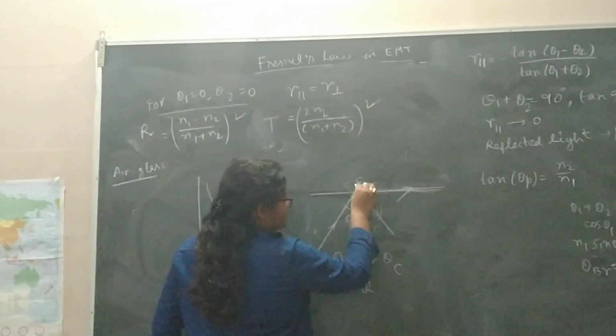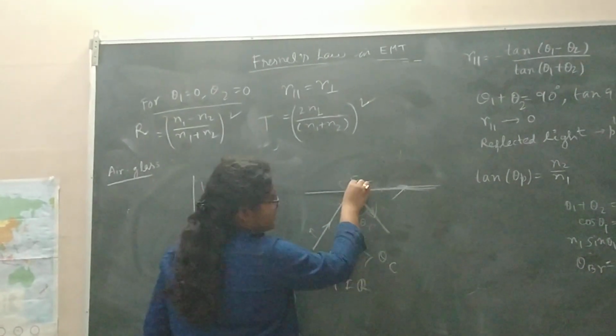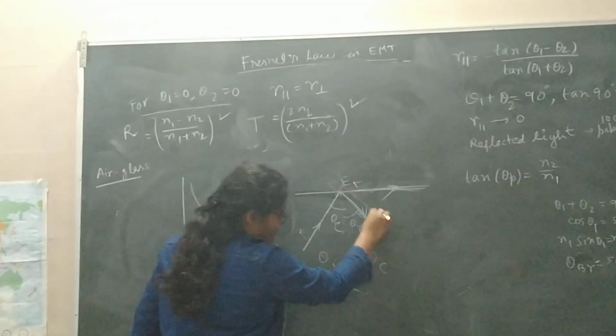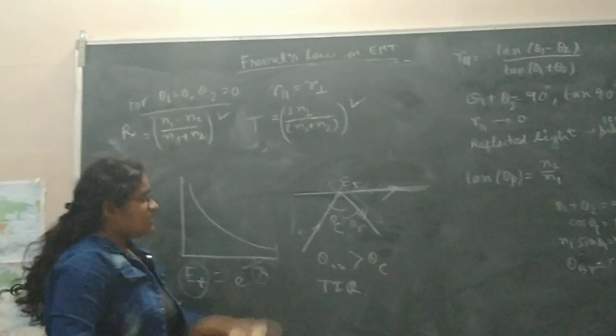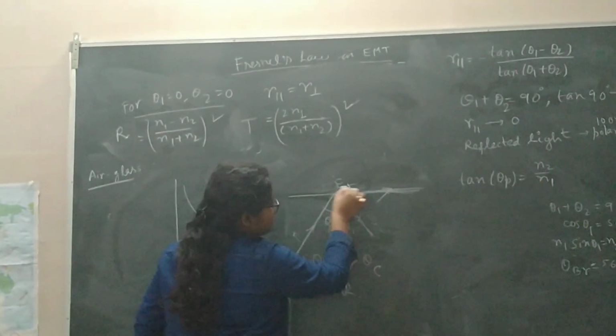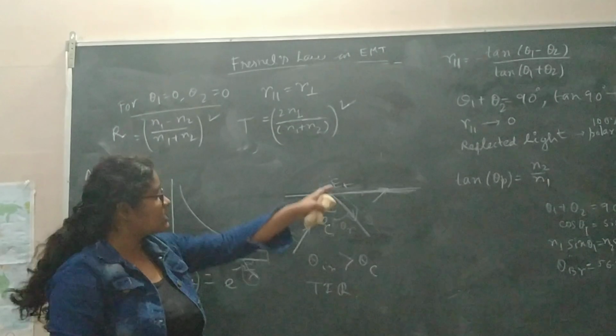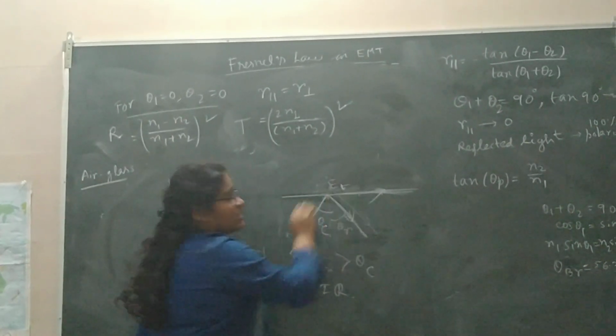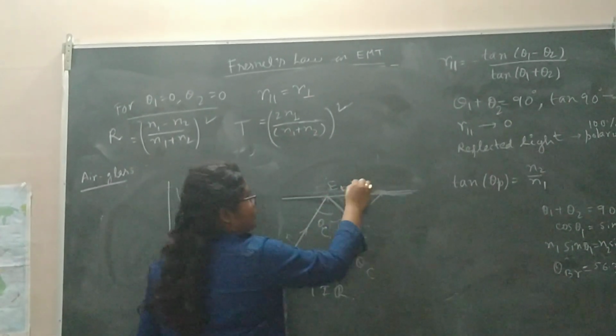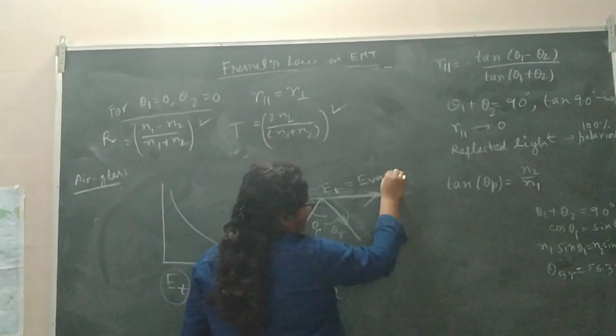Here it is actually like this. It is somehow penetrating and then it will come back to the medium. And this wave, which is an exponentially decreasing wave for the transmitted electric field, is called the evanescent wave.